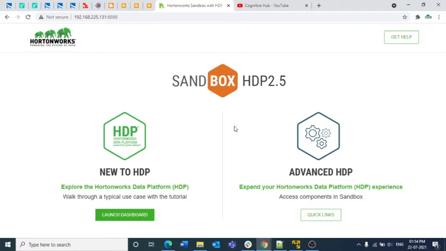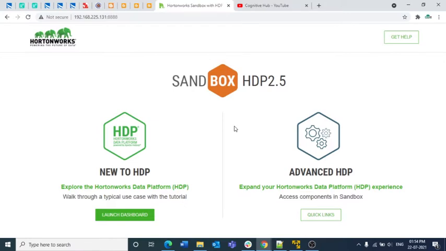Along with the actual commands, I am also explaining a few of the options we have for those Linux commands, and a few of the options that we use in our day-to-day life. Here I am using the Cloudera Sandbox Machine. If you have PuTTY available on your system, then you can also use the PuTTY terminal locally by using the host name and server, whatever it may be. But here I have already installed the Cloudera Sandbox Machine on my system.